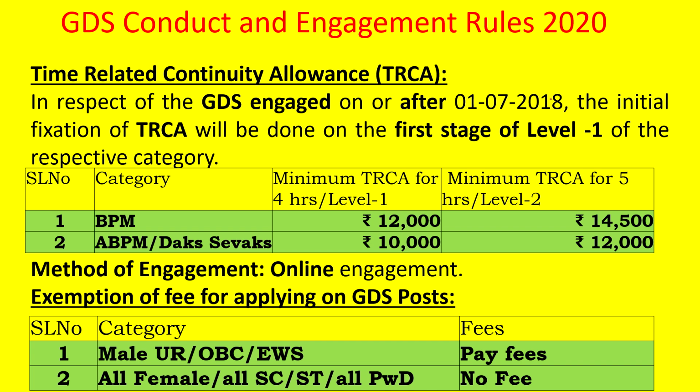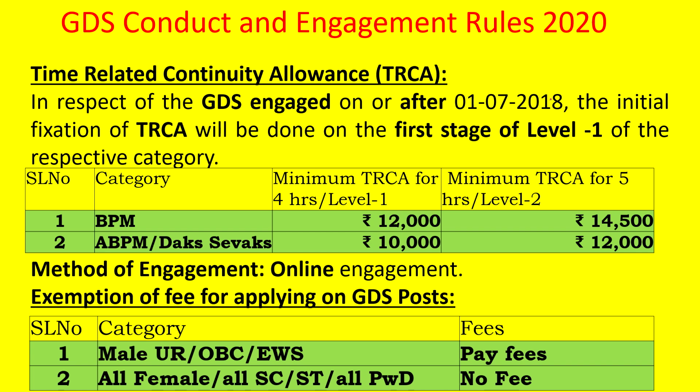Now we will see about the time related continuity allowance. For GDS there will be TRCA instead of salary; they don't call it salary, they call it TRCA, time related continuity allowance. In respect of GDS engaged on or after 1/7/2018, the initial fixation of TRCA will be done on the first stage of level 1 of the respective category.